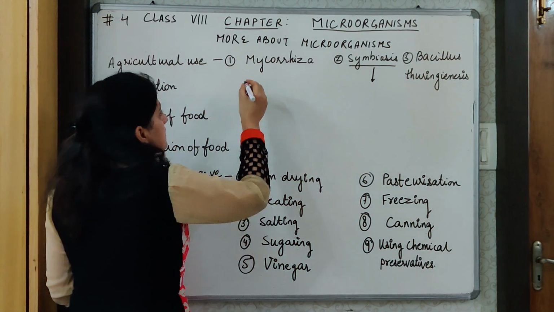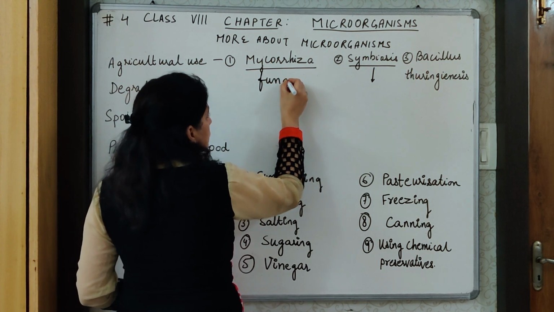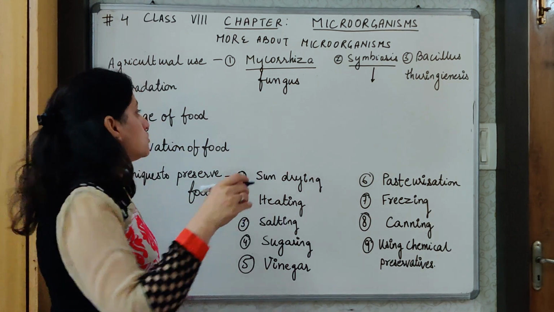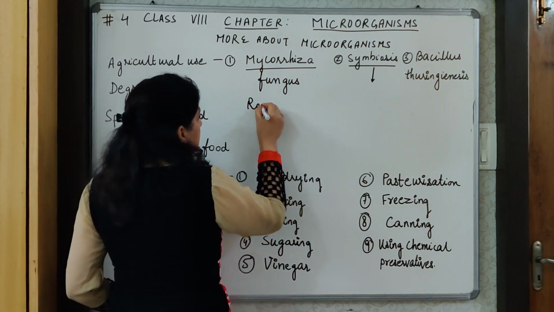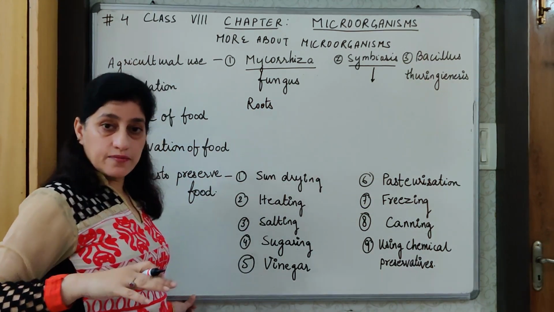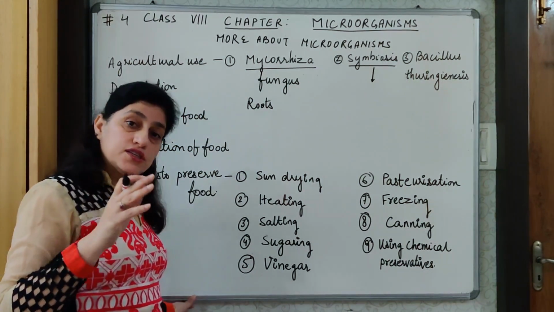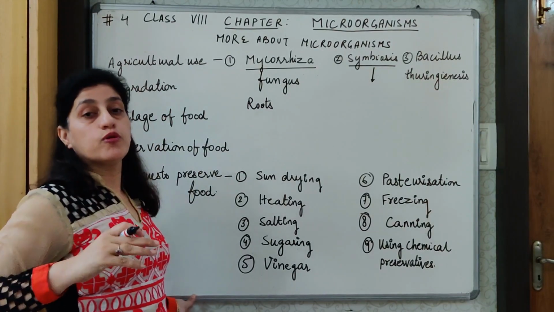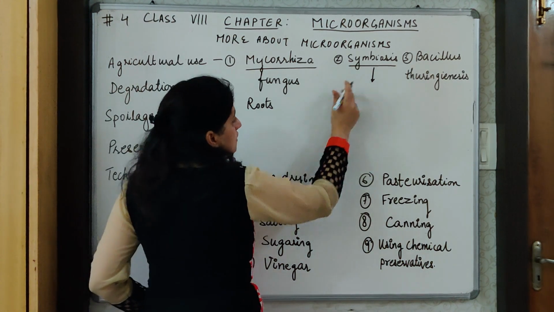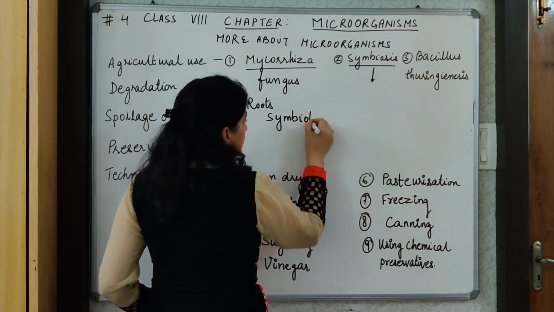Example over here, one example is mycorrhiza. Mycorrhiza is a fungus. This fungus is found in the roots of some plants, and there it takes shelter from that plant, and in turn it increases the water absorbing capacity of those roots. Therefore, both the organisms are benefited. Such type of relationship is called a symbiotic relationship.